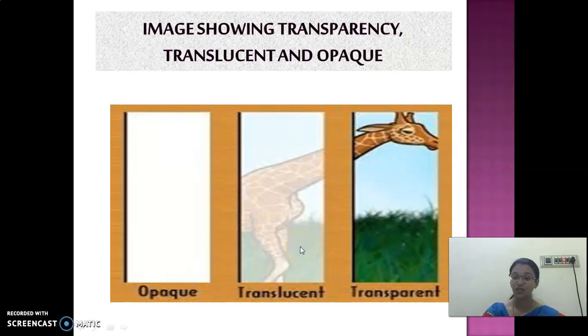If it is translucent, it is somewhat like smoke. Opaque, we are not able to see any object at all on the other side. So I hope with this figure you will be able to understand what is meant by transparent. If it is transparent, we are able to see clearly. Translucent, we are not able to see clearly. Opaque, we are not able to see anything.